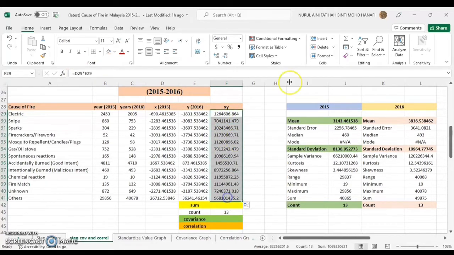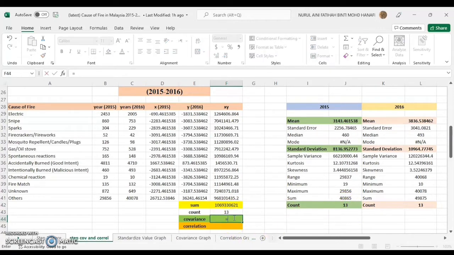And then sum. You have to sum all the data here. And then I put the count number as 13. Okay, to find the covariance value, just click the sum value and then divide it with the count number and minus 1. Enter.